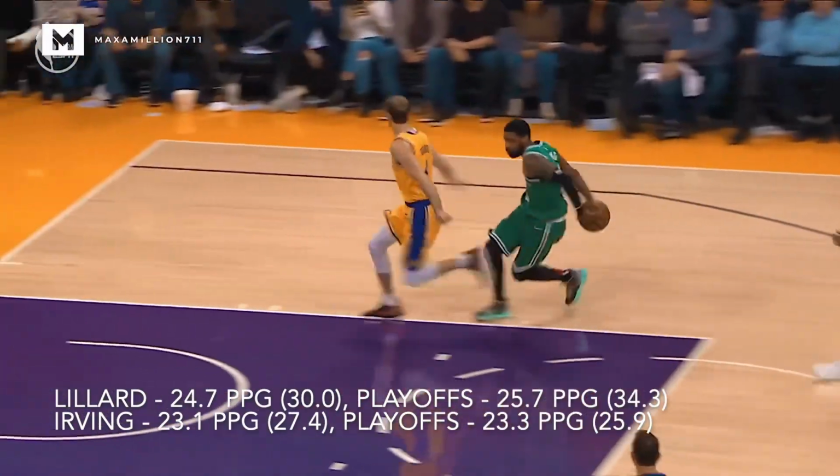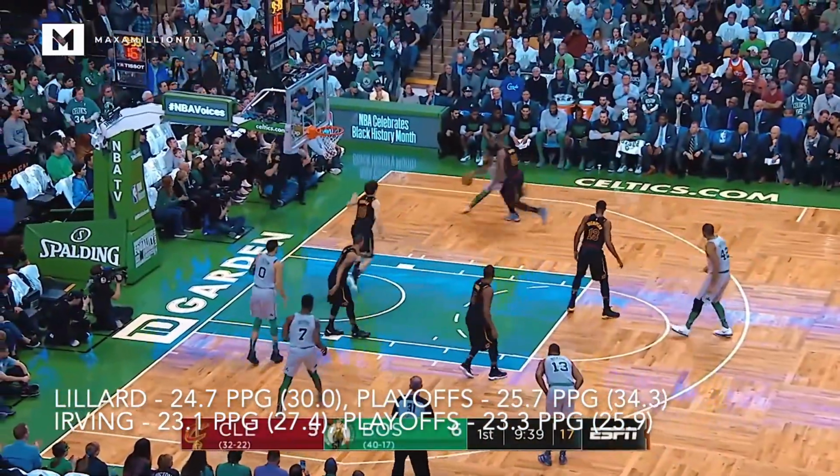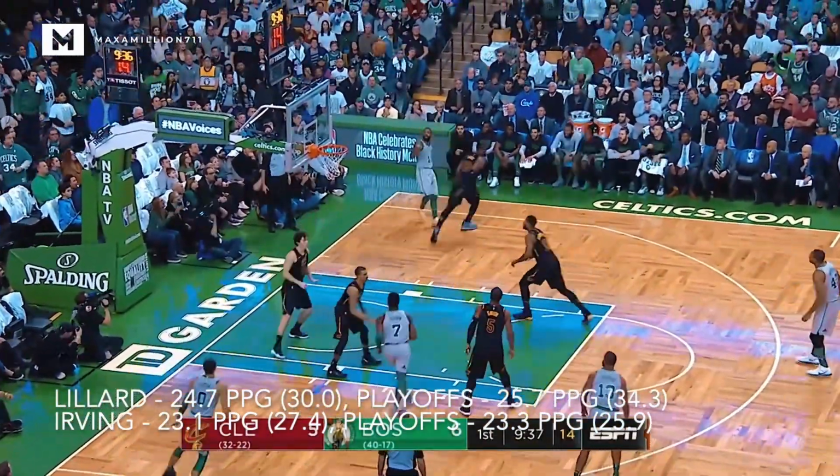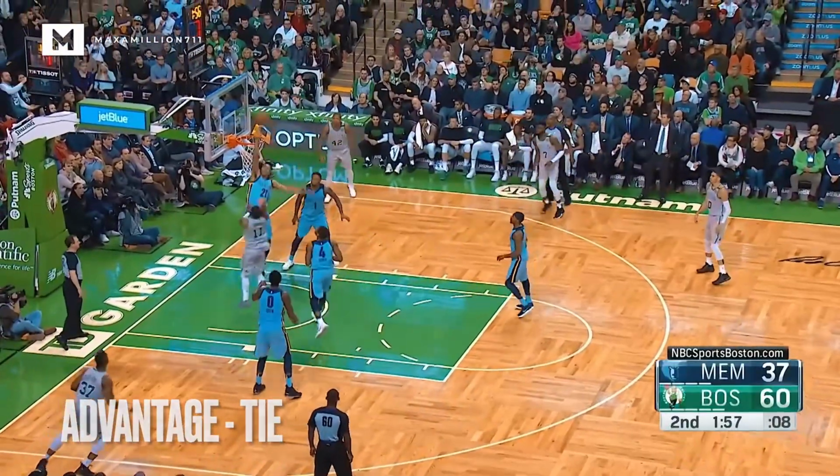I know this is a controversial decision because Dame's scoring average looks higher on paper, but I really do believe that both of these guys have the ability to break down anyone 1 versus 1 and score on them equally well. So I have to go and call this category a tie.